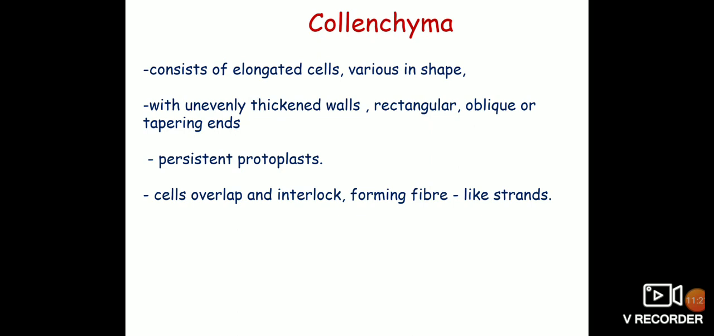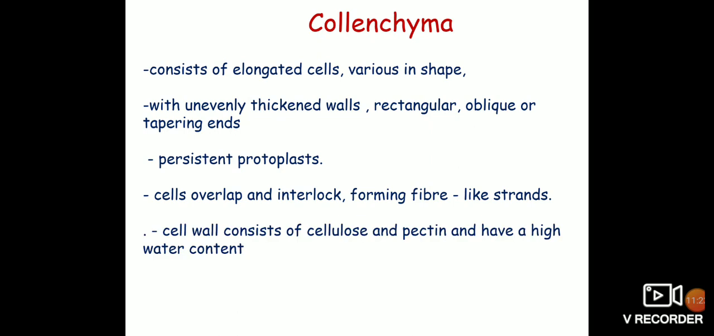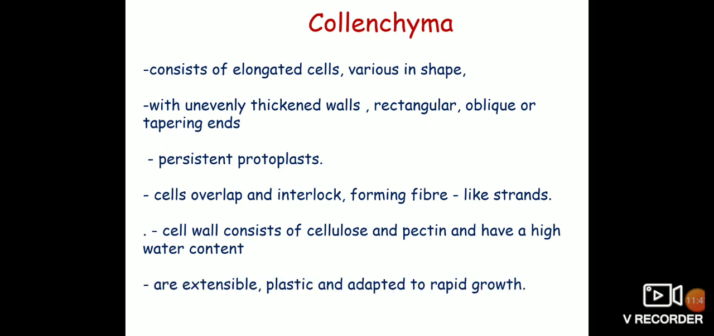The cell wall consists of cellulose and pectin, and the cell wall has a high water content. The cell wall consists of nearly 60% water. So this is a unique character of the collenchyma, because of which the collenchyma is extensible, plastic and adapts to the rapid growth.